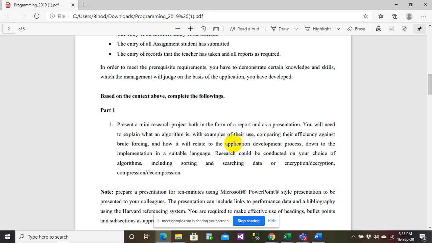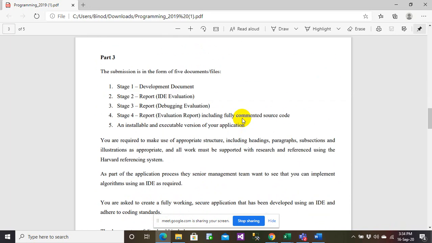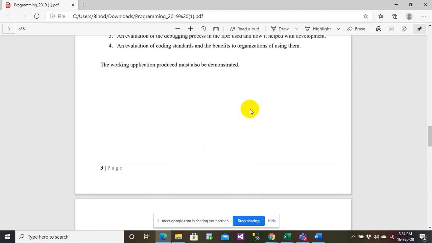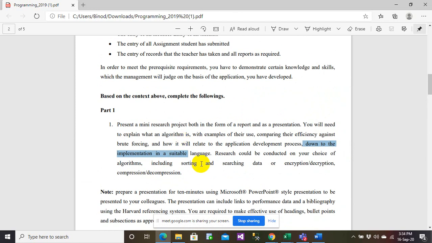Okay, application down to the implementation in a suitable language. There are a couple of things here, everyone. One thing is, how do you implement applications? For example, how do you determine the steps from writing the code to the execution? How do you execute your code? And how do you implement the algorithm with respect to the programming language? These are a couple of things that you'll have to do here, everyone.